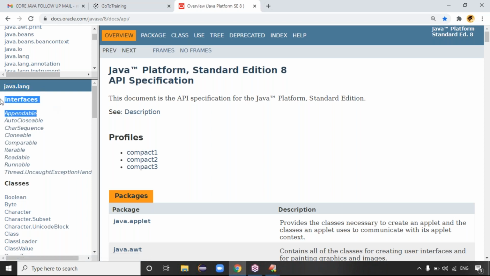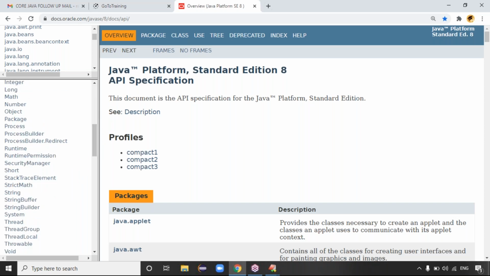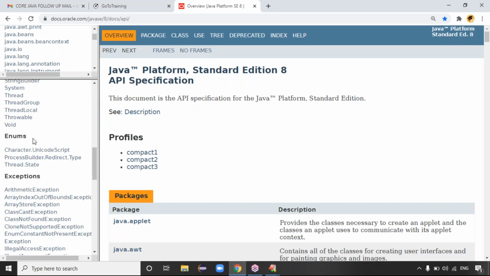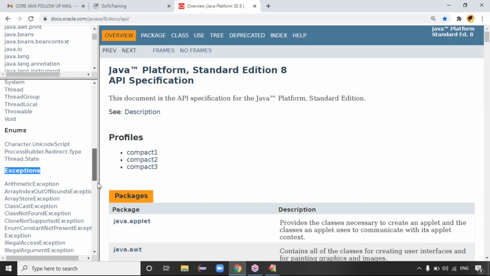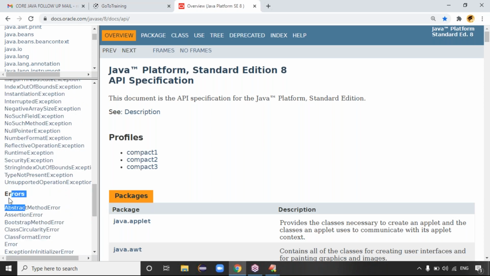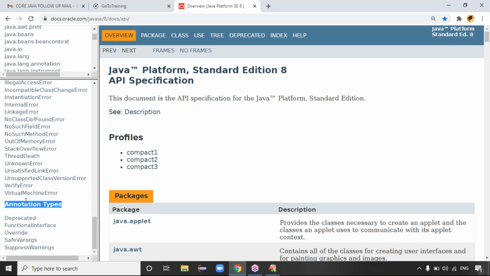Tell me, guys, what does the package contain? Does it contain only classes, or what? It contains interfaces. It contains classes. Just come down here. It contains enums, right? It contains exceptions. Enums and exceptions. What else? Errors also. And at last, it contains annotation types, right?